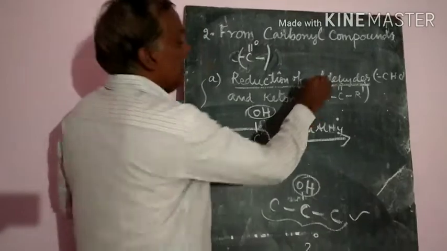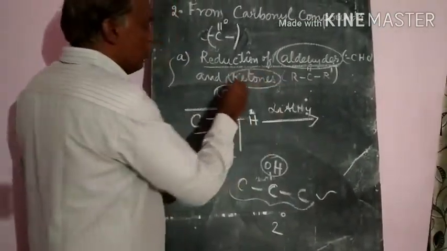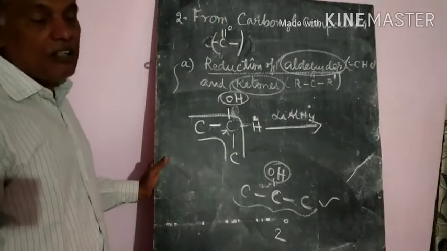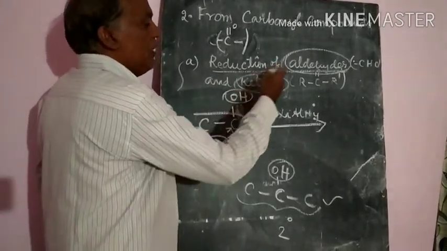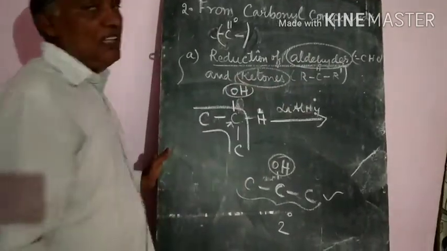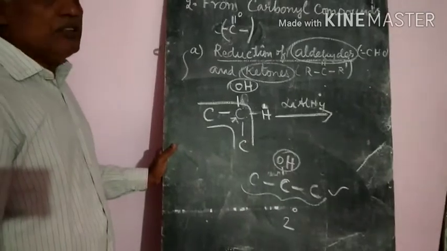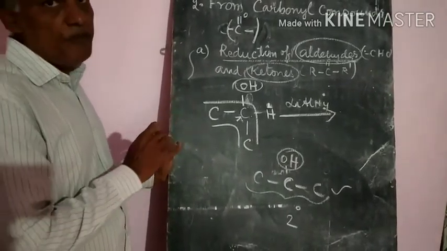If you take aldehydes, you will get the primary alcohol. If you take ketones, they will give the secondary alcohol. So remember, this is the important point. Reduction of aldehydes will give us the primary alcohol. Reduction of ketones will give us the secondary alcohol. So remember, this is about the reduction of aldehydes and ketones. Next one.